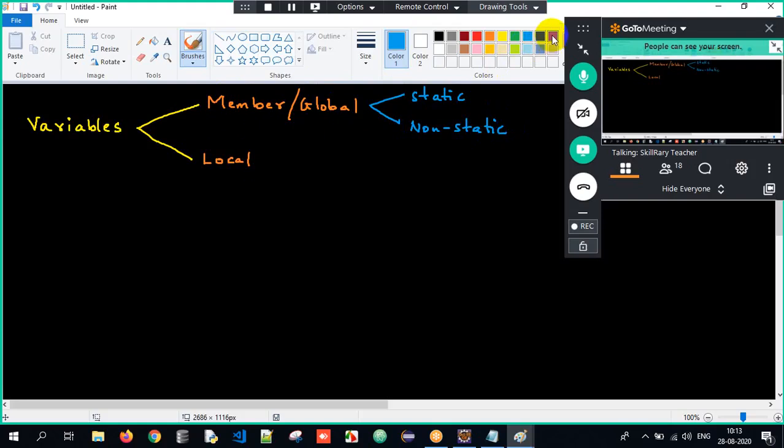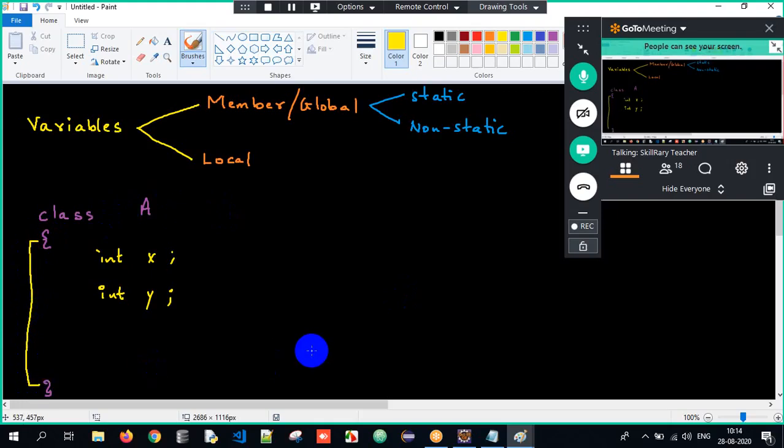Understood here? So now, if I have a class A, I will have two variables: int x and int y. Are x and y member variables or local variables? It's a member variable. Why? If a variable is declared directly within the class, we call it a member variable or global variable.